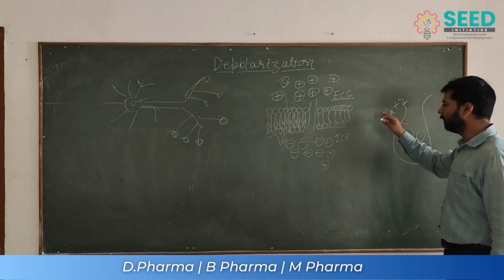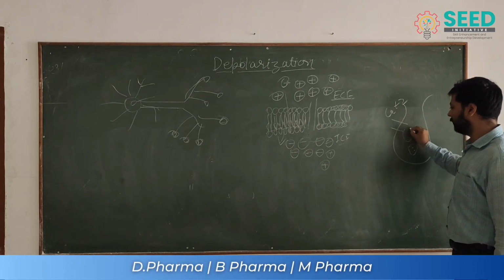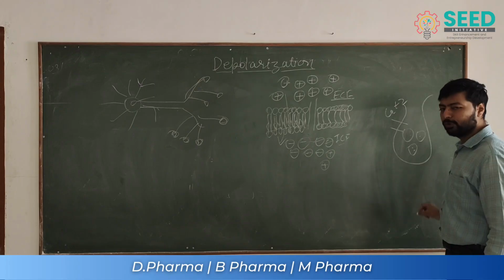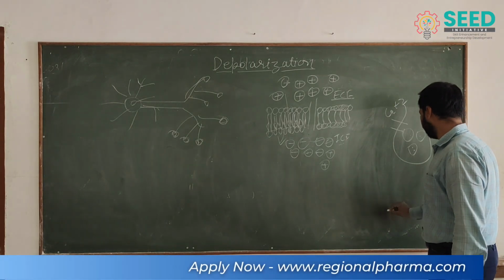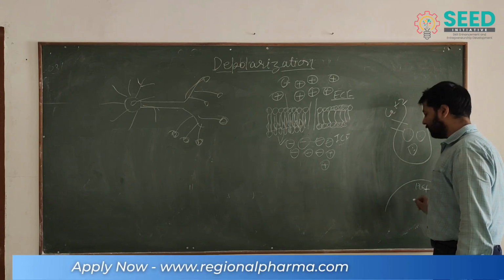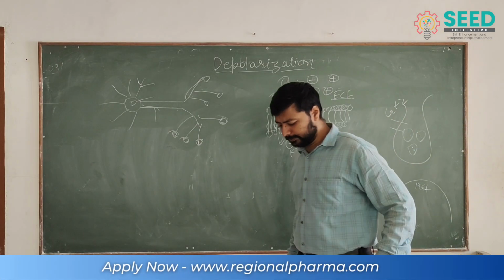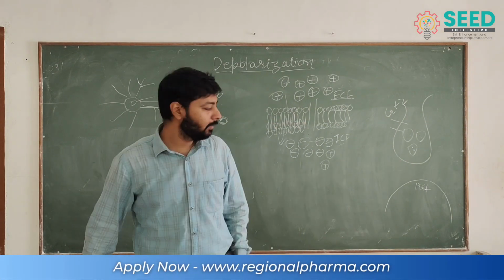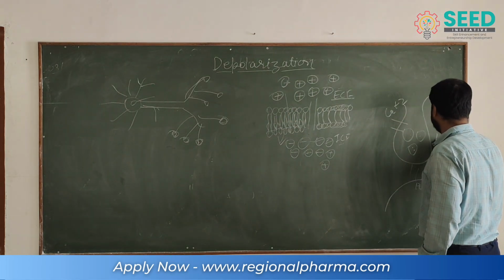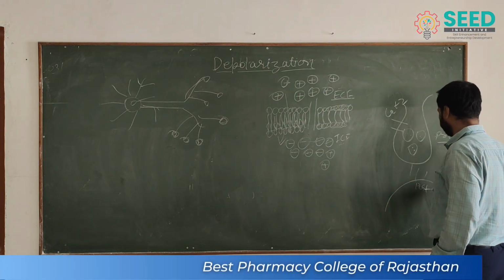The calcium channel opens, the calcium ions come in and trigger these vesicles, and the vesicles release the neurotransmitters, which act on the post-synaptic side. This is pre and post.